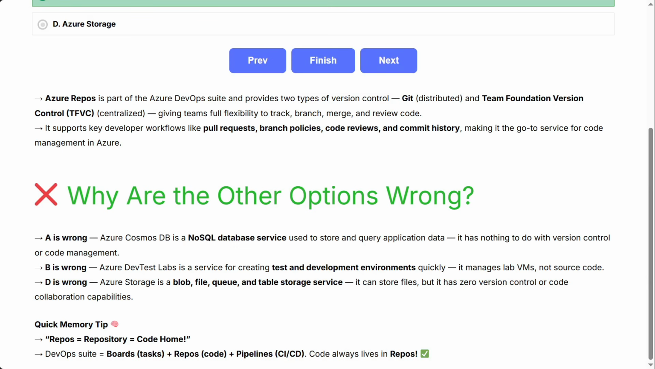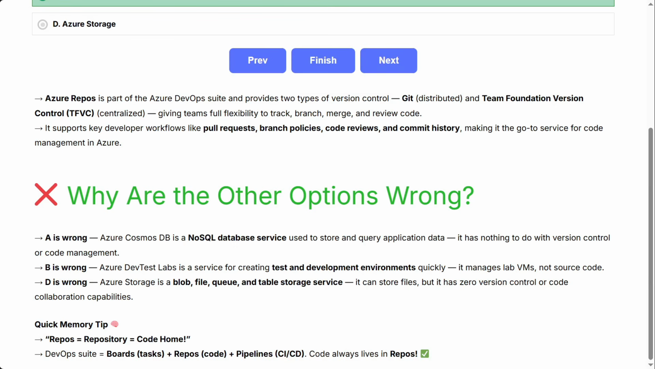Why are the other options wrong? A is wrong. Azure Cosmos DB is a NoSQL database service used to store and query application data. It has nothing to do with version control or code management. B is wrong. Azure DevTest Labs is a service for creating test and development environments quickly. It manages lab VMs, not source code. D is wrong. Azure Storage is a blob, file, queue, and table storage service. It can store files, but it has 0 version control or code collaboration capabilities.